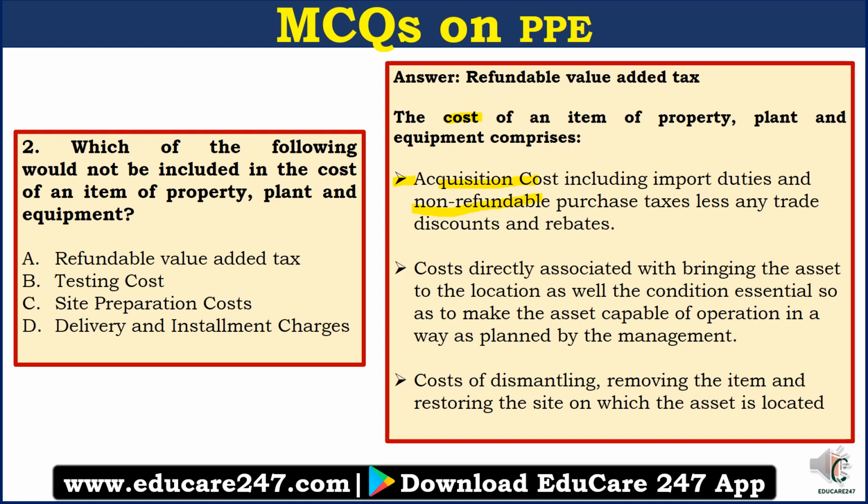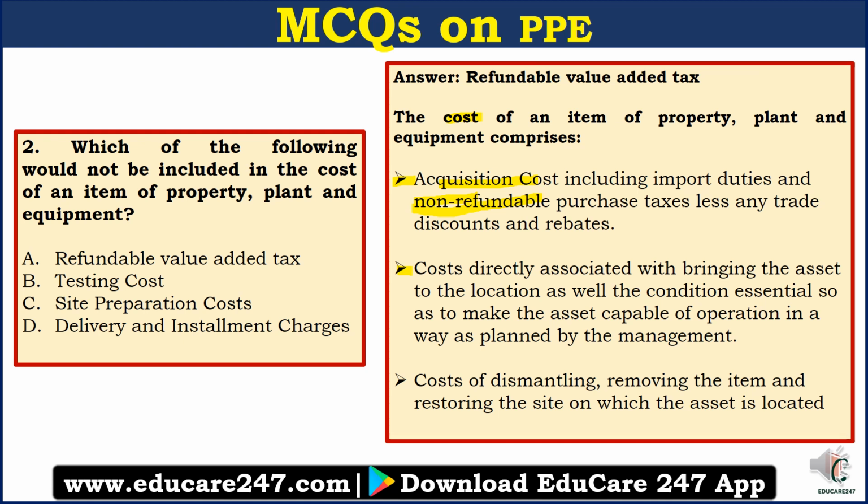So taxes that are non-refundable are included, refundable ones are not included. Then cost directly associated with bringing the asset to the location, as well as the condition necessary to make the asset capable of operating in the way planned by the management.